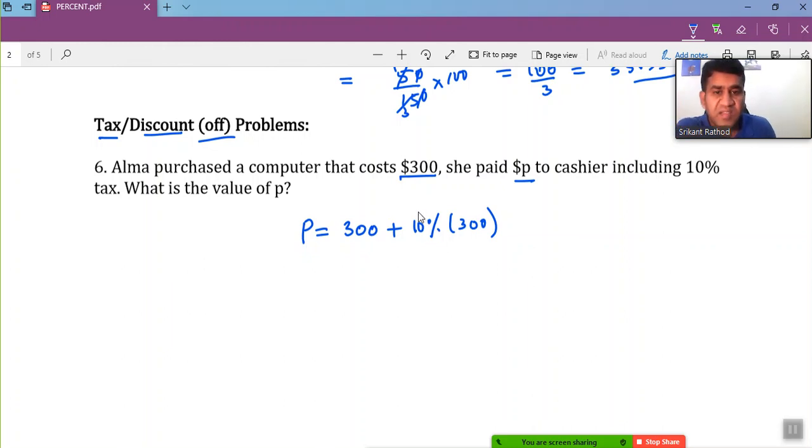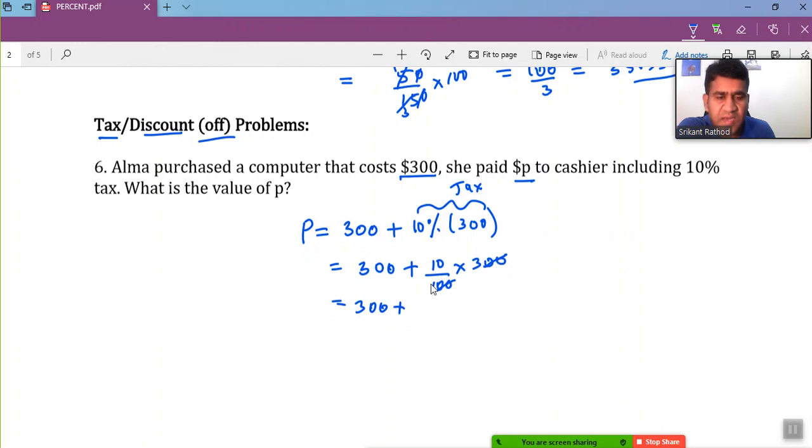This is the tax. This entire part is representing the tax or the VAT, right? So 300 plus 10%. 10%, I can write as 10 divided by 100, or I can just write it as 0.1. Both are fine, it's just a matter of simplifying. 10 over 100 times 300. So I cancel these two zeros, then we get 300 plus 10 times 3, which is going to be 30.